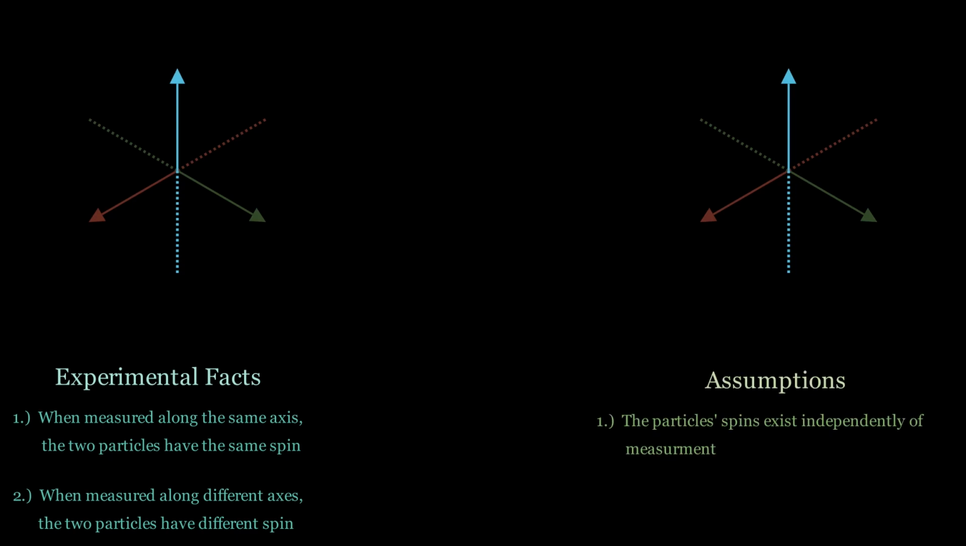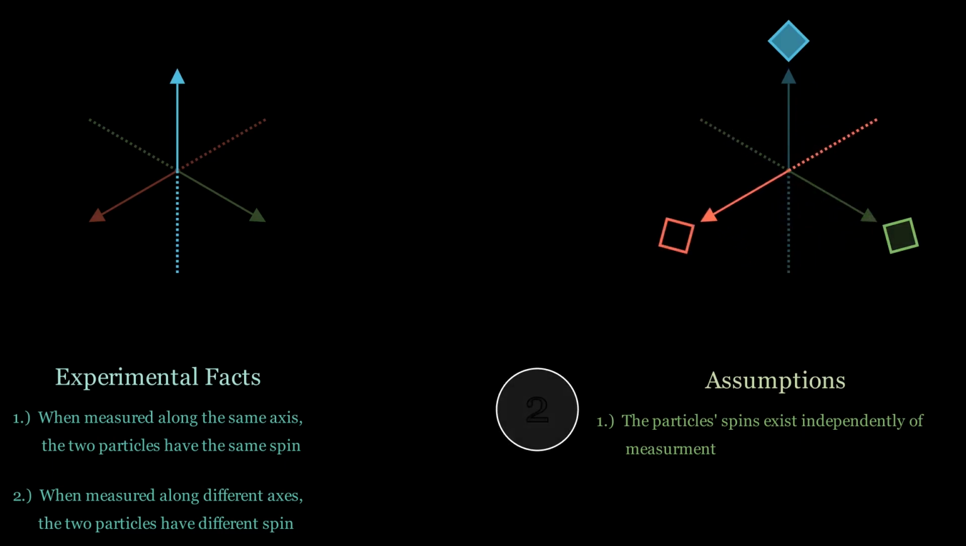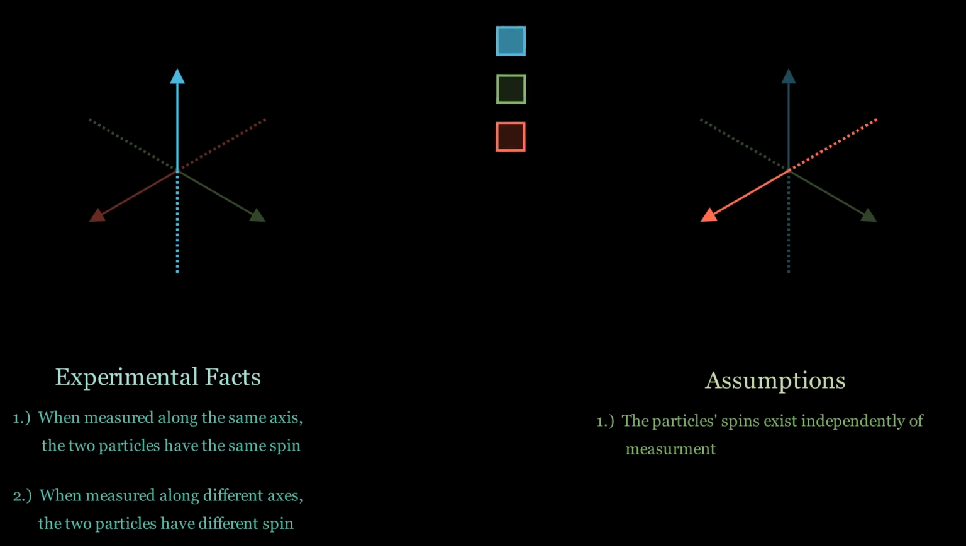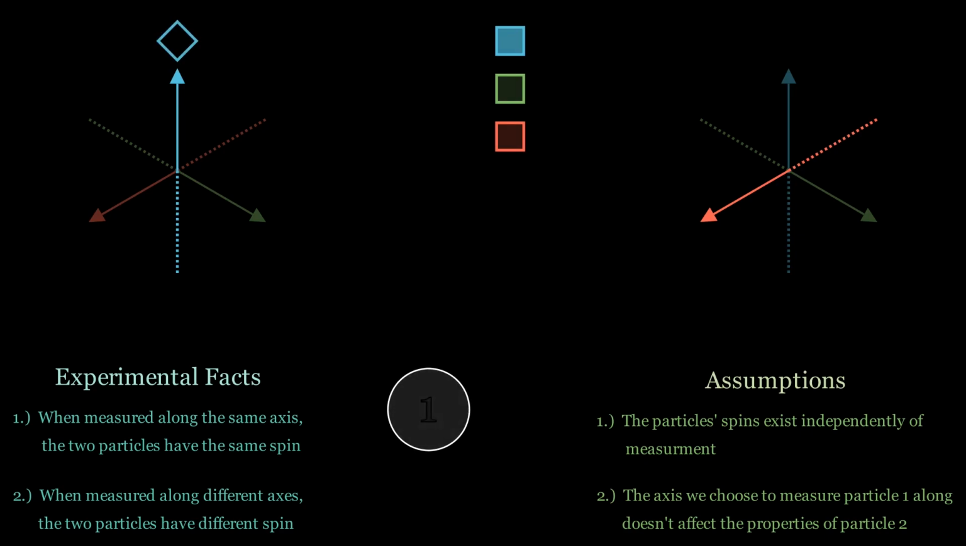First, the particle spins exist independently of measurement. Taking the last example, this means that there really is a particle that has the property of being spin up along A and down along B and C. The squares denote the spin of the particle, filled being spin up, and empty being spin down. The second assumption is that the axis we choose to measure particle 1 along doesn't affect the properties of particle 2. Now let's reach a contradiction.